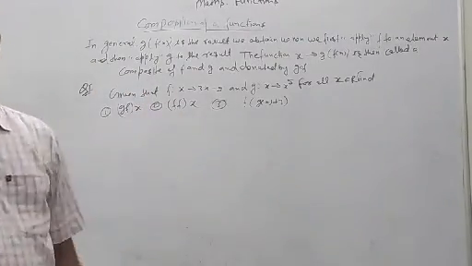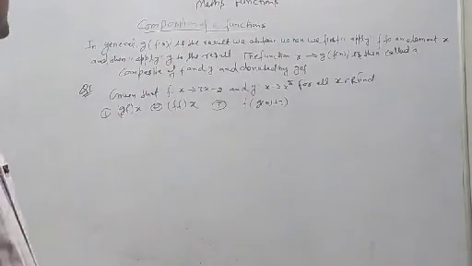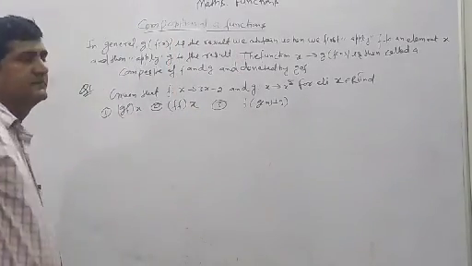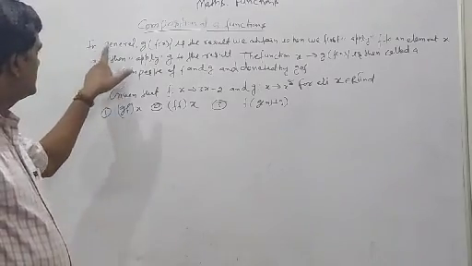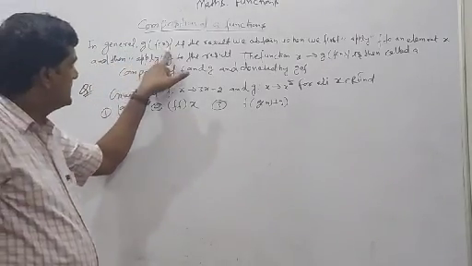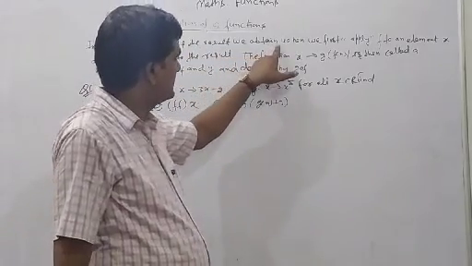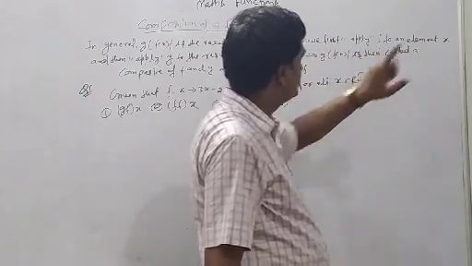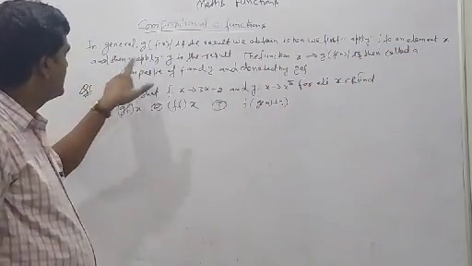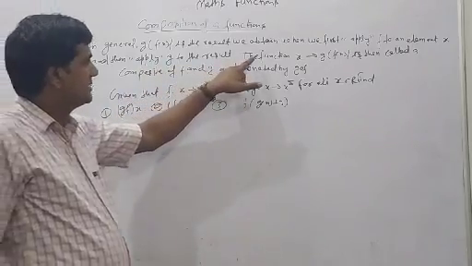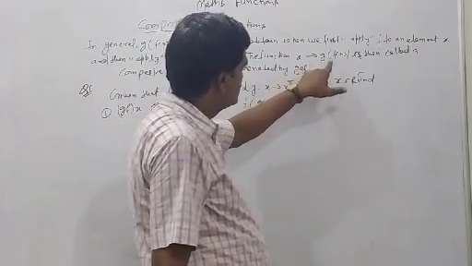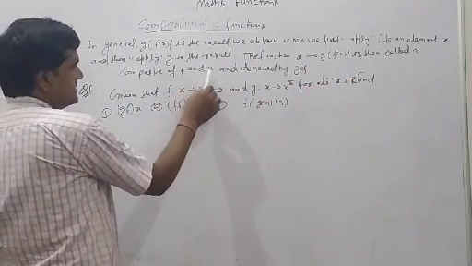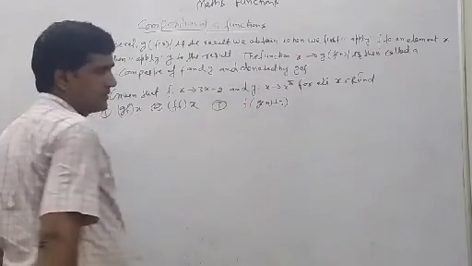Now see, this is also most important: composition of a function. Clear? Definition is here. In general, g of f of x is the result we obtain when we first apply f to an element x and then apply g to the result. The function x tends to g of f of x is then called a composite of f and g, denoted by gof or fog. Clear?